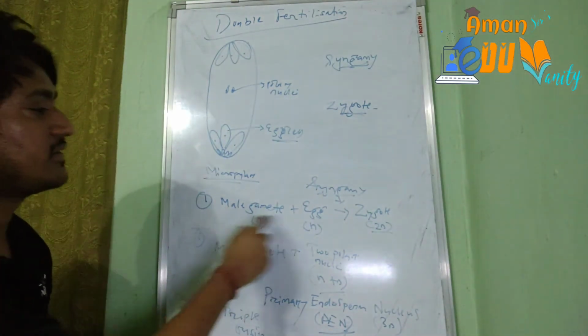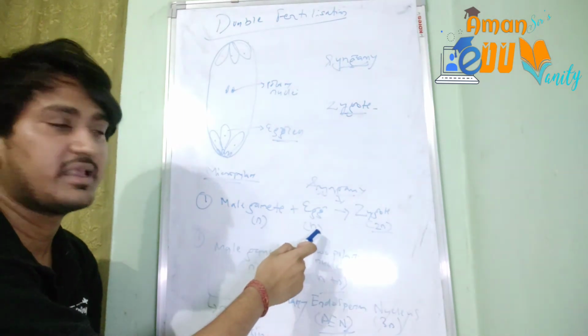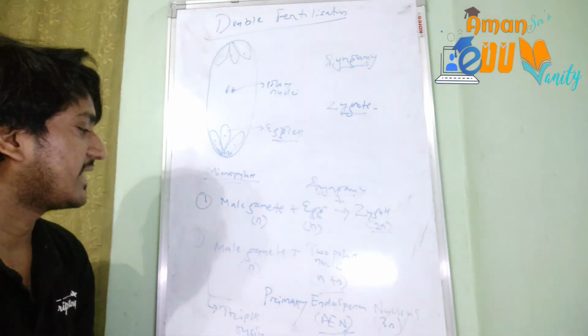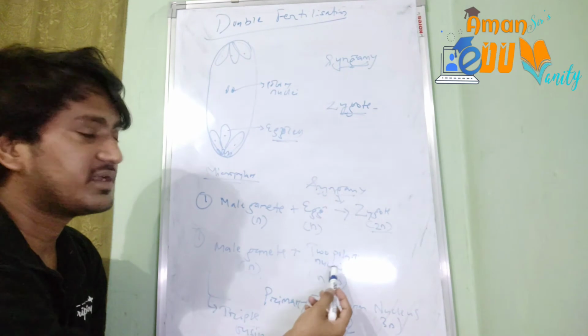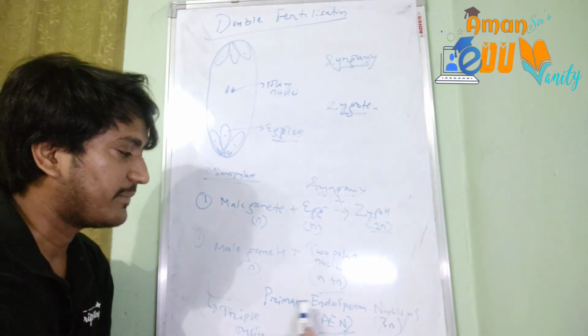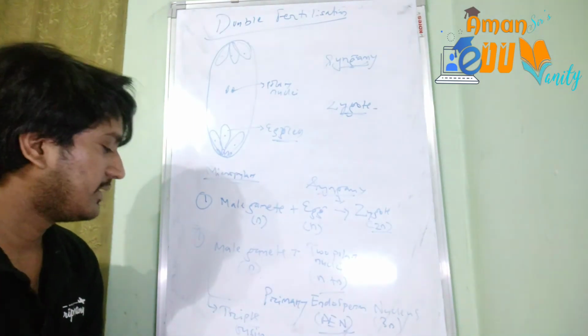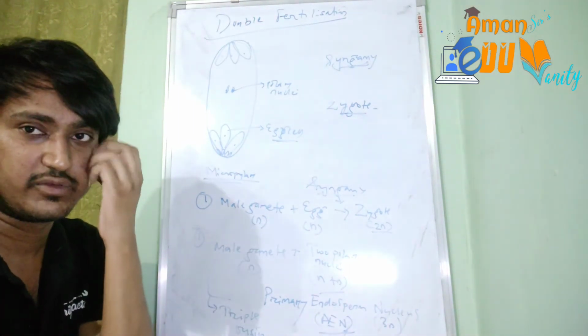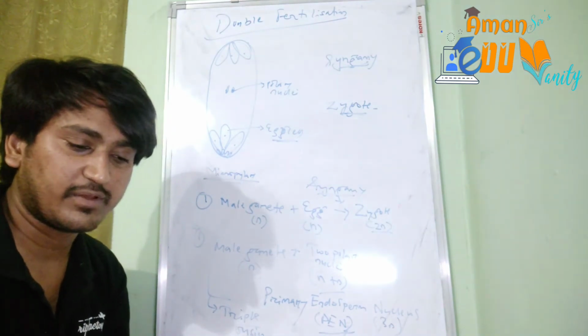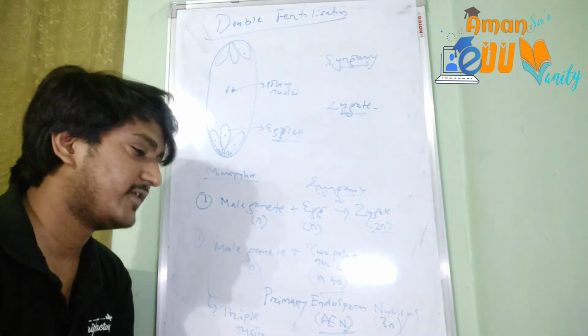First fusion results in the formation of a zygote, which is the male gamete and female gamete fusing together. Second, the male gamete fuses with the two polar nuclei of the central cell, which results in the formation of a primary endosperm nucleus, also called PEN. This is called triple fusion. Since syngamy and triple fusion both are occurring, that's why it is known as double fertilization.